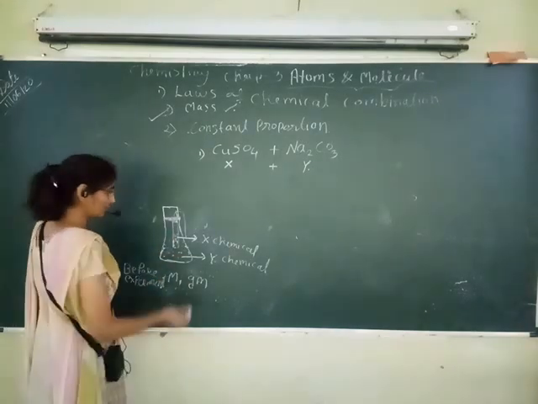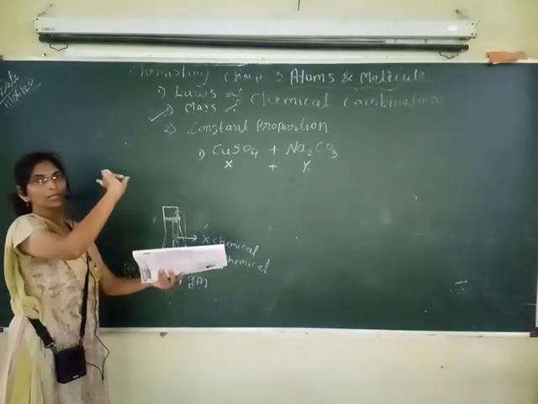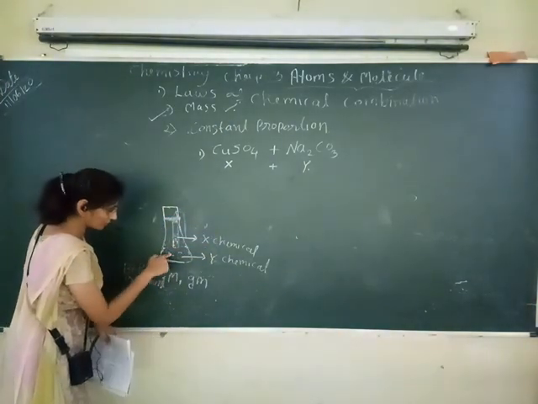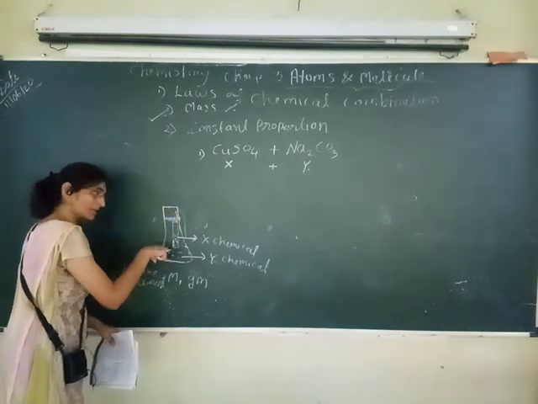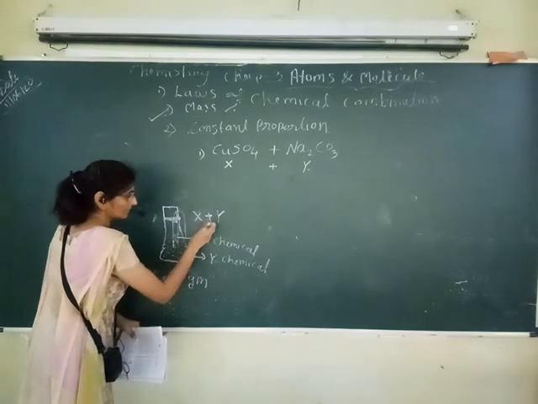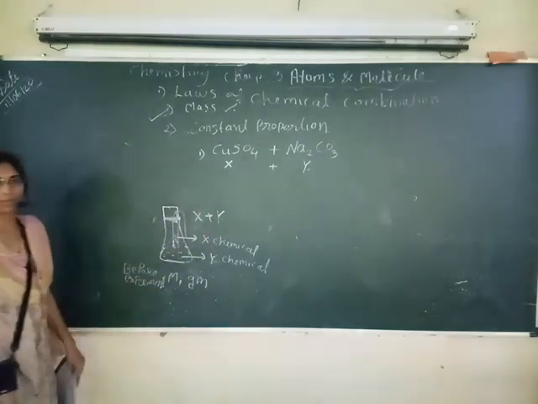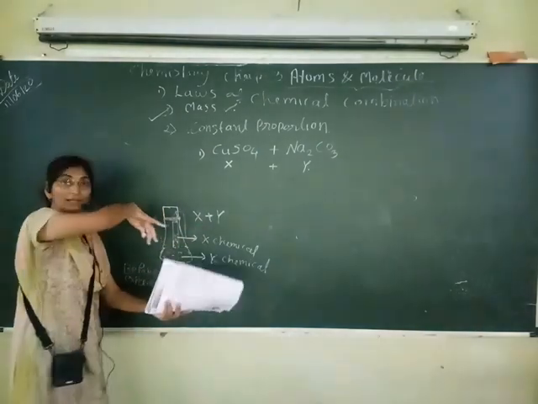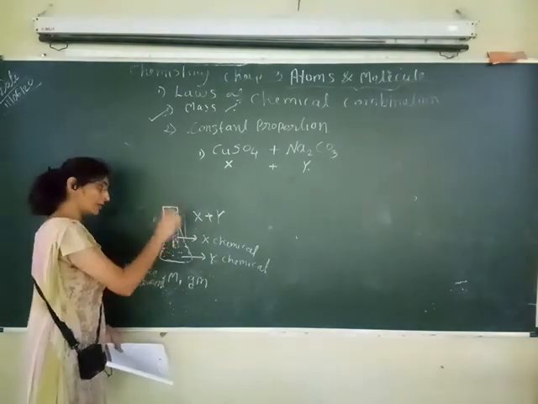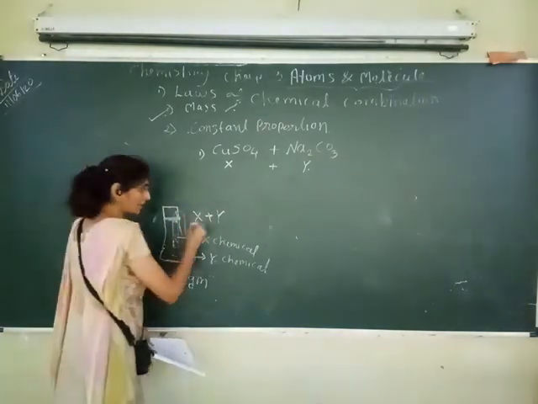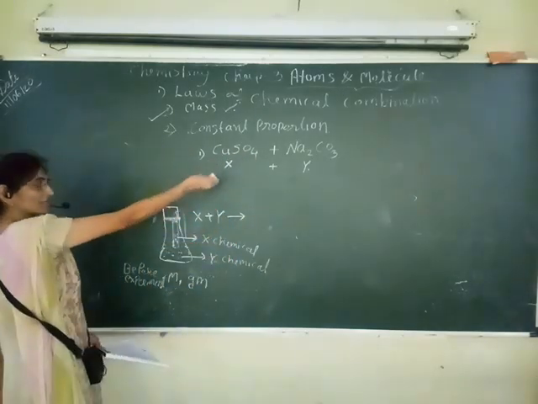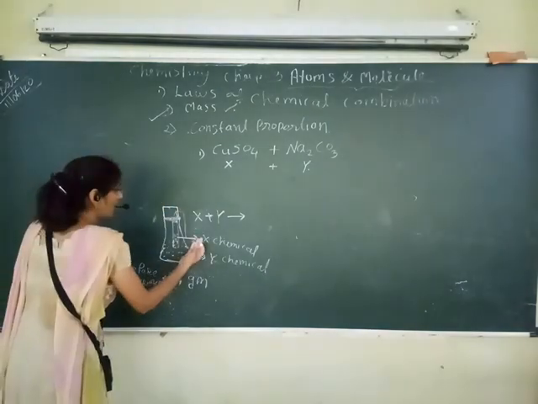Now we will do the reaction by inverting this conical flask. The chemical from this test tube will get removed and it will get mixed in this Y. Means here X plus Y will be combined. Okay? When we invert it, it will combine. We have to shake it properly. And after shaking there will be the chemical reaction. So this chemical reaction we will see, what will happen here.